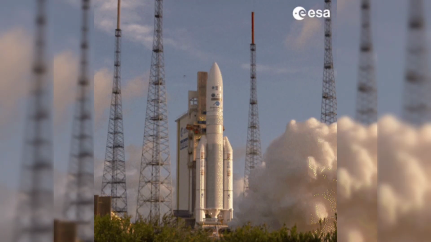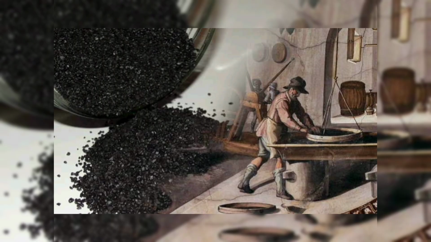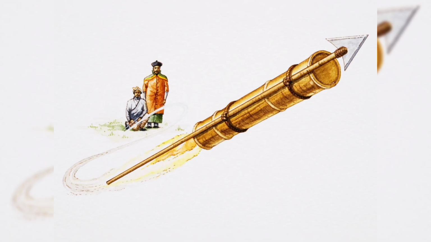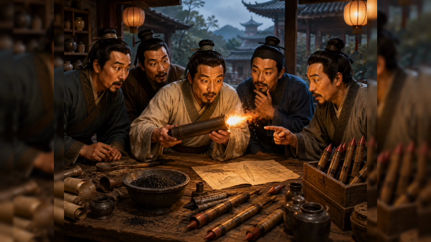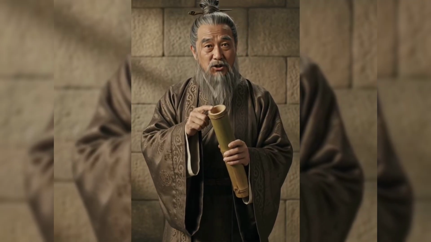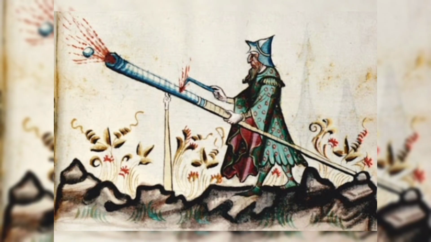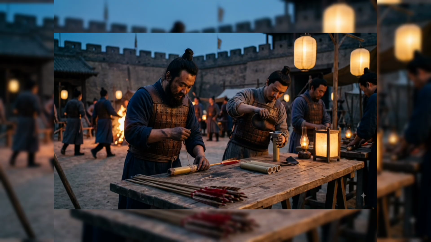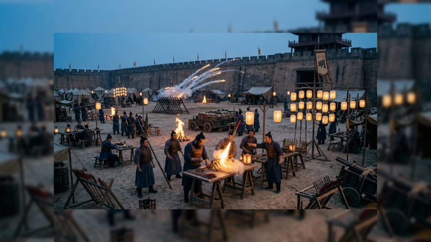The story of rockets begins in early China. Chinese inventors discovered gunpowder, a substance that could burn very rapidly and produce a large amount of hot gas. They noticed something interesting: when gunpowder burned inside a tube, the hot gases were forced out through an opening. As the gases move in one direction, they push the tube in the opposite direction. This is an example of action and reaction, which is the basic principle behind rocket thrust.